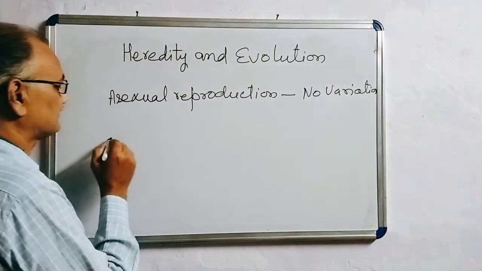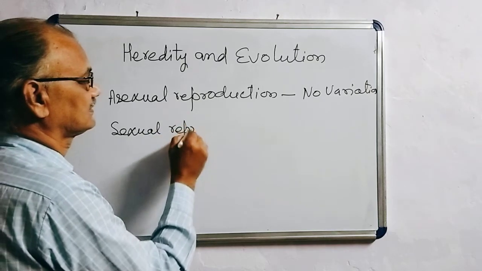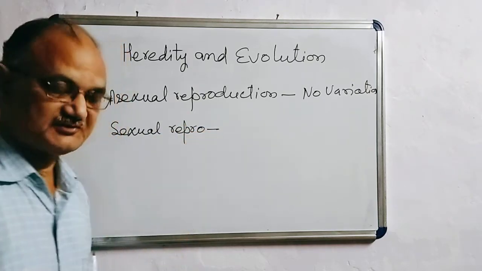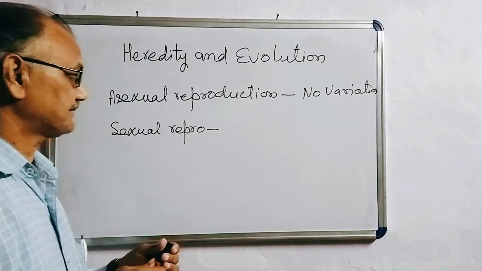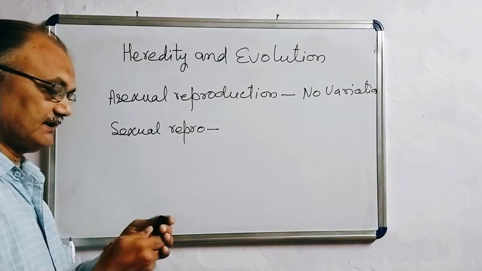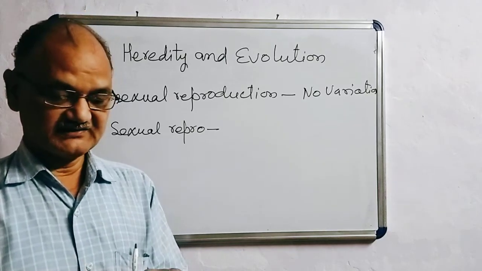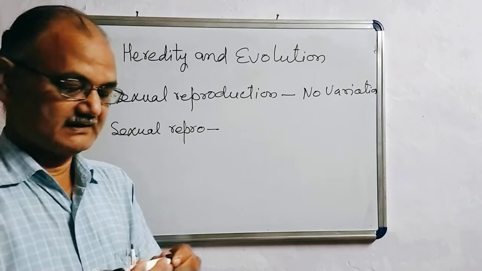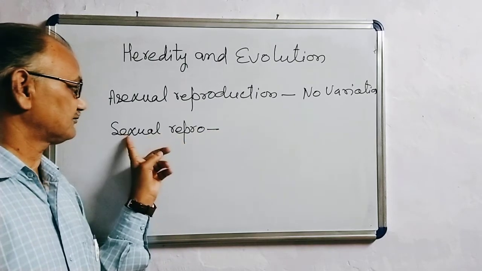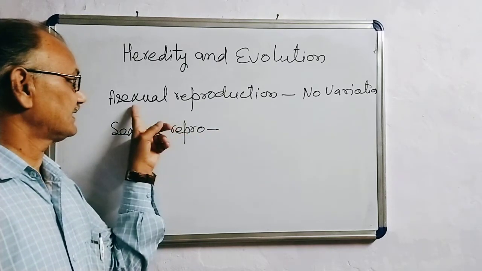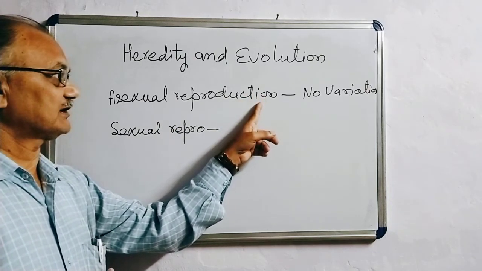And in sexual reproduction, the organisms which are produced are different from each other. If any parent has a number of offspring, they are not exactly similar. So you find differences in the offspring of sexually produced organisms, and there is no variation in case of asexual reproduction.